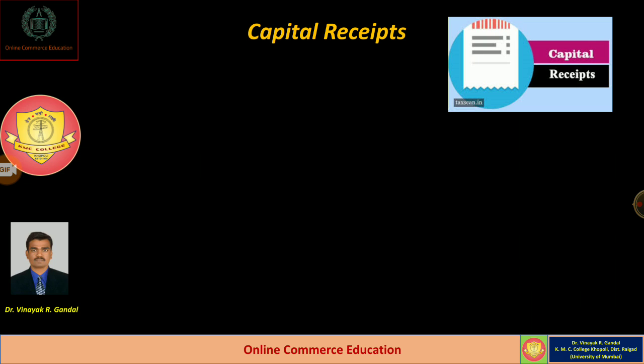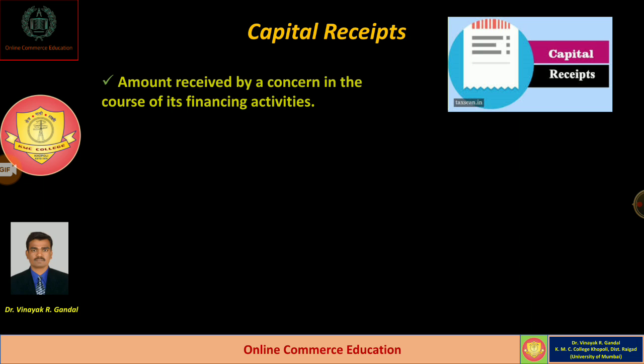Next, the term opposite to expenditure, that is income, that is capital receipts. Now we are going to see about capital receipts. Dear students, it is the amount received by a concern in the course of its financing activities, meaning financing activities lead to raising capital receipts.